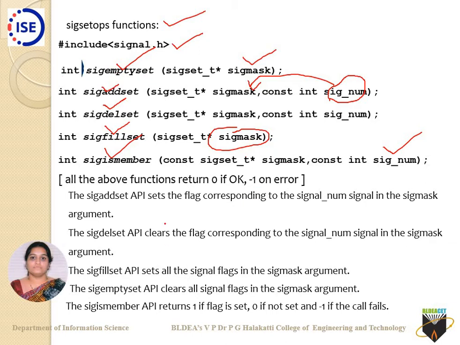The same things I just said are here. But keep in mind that all of the above return 0 if okay. Sigismember returns 1 if the flag is set, 0 if the flag is not set, and -1 on failure. Only this one has an exceptional output. That is the return type.